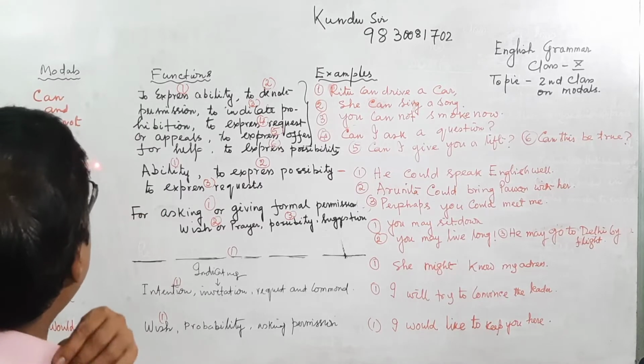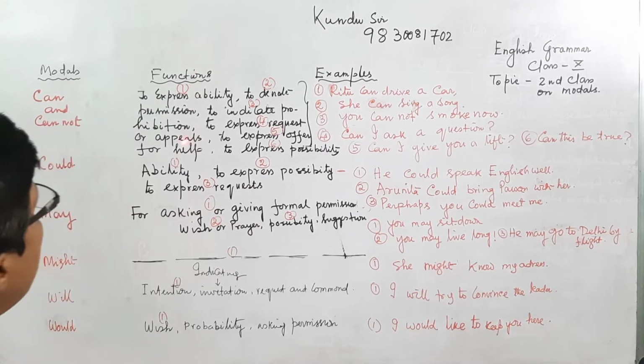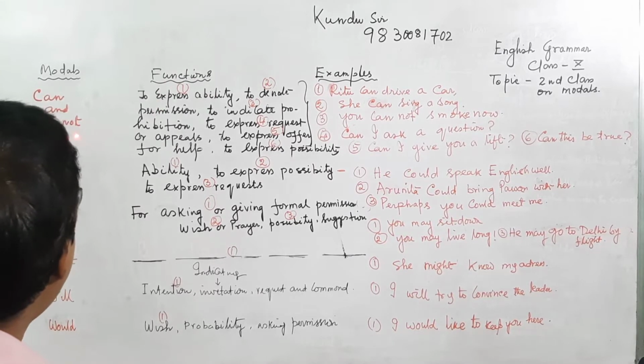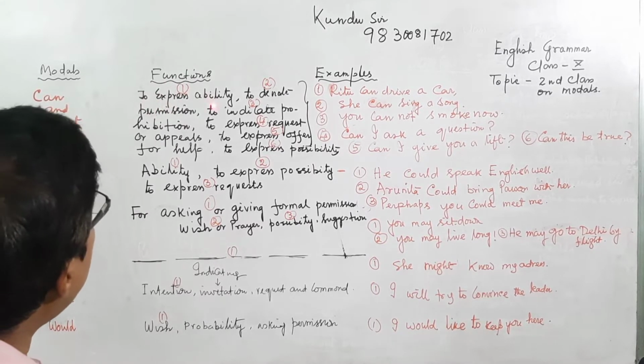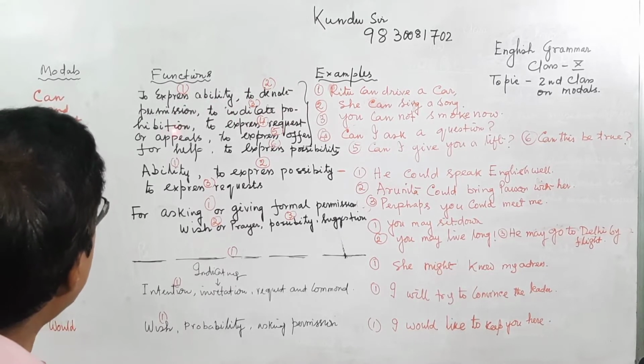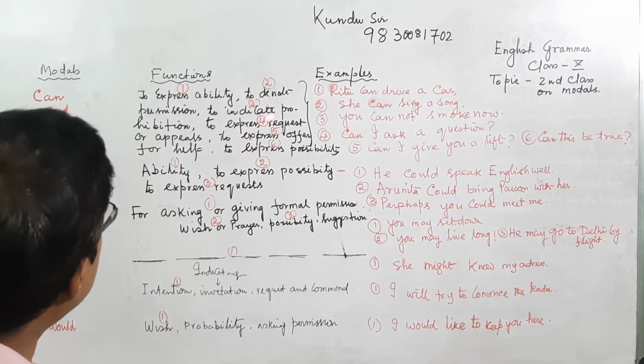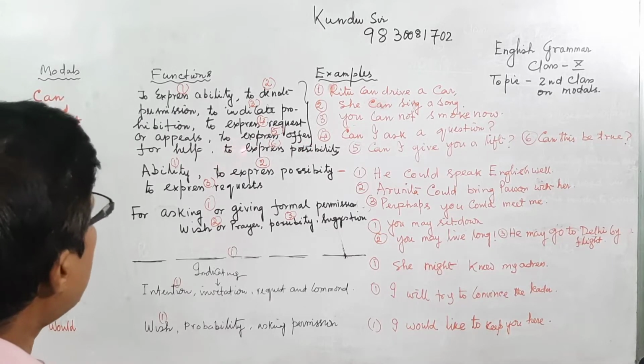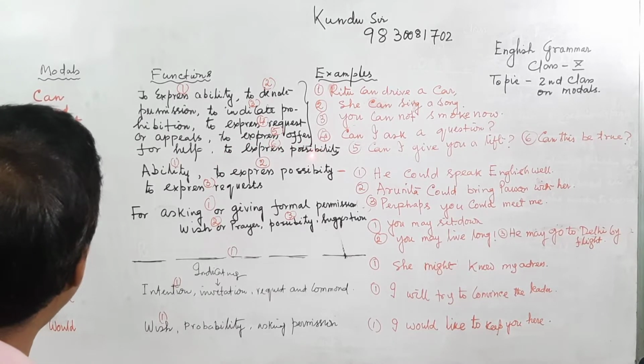Can and could are usually used as auxiliary verbs with the main verb. Can and cannot are used to express ability, to denote permission, to indicate prohibition, to express a request or appeal, to express an offer of help, or to express possibility.